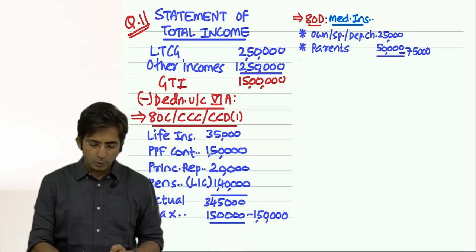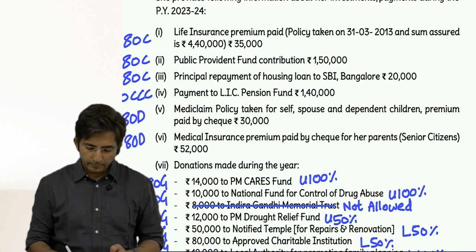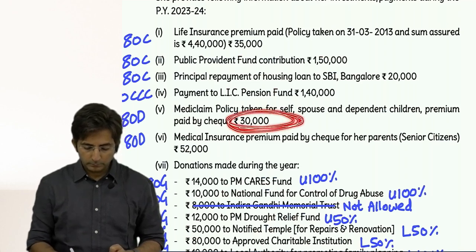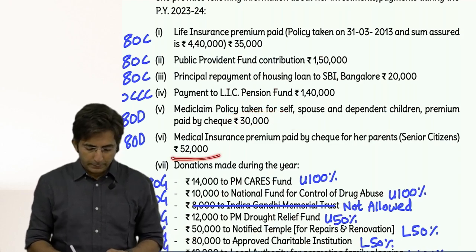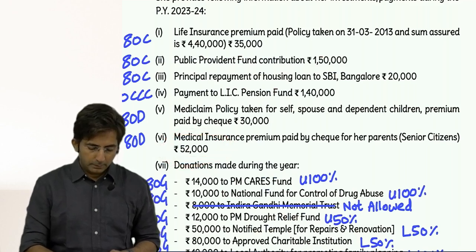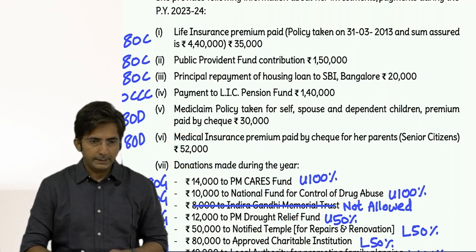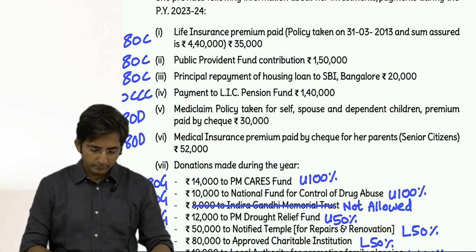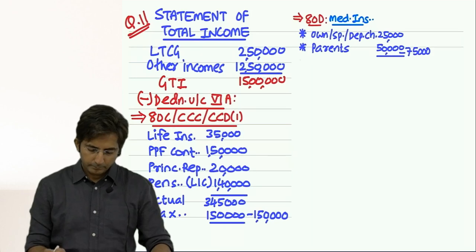Actually for own, spouse and dependent children we had 30,000, but we can take only 25. And for parents we had 52,000, but you can take only 50. Additional 25, basic 25. Done this thing?